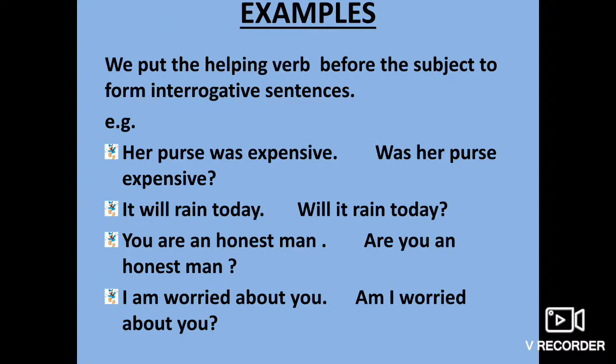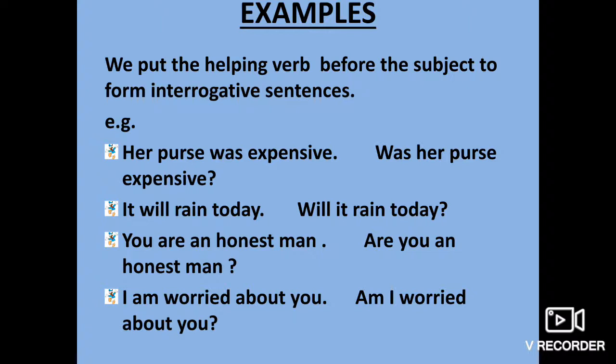We put the helping verb before the subject to form interrogative sentences. For example, her purse was expensive. So in this sentence, the helping verb is was. And according to the rule, we put the helping verb before the subject.